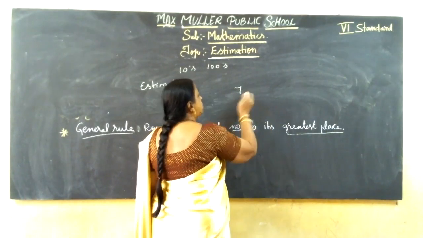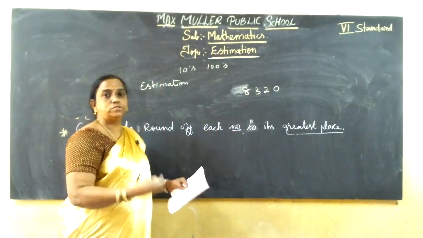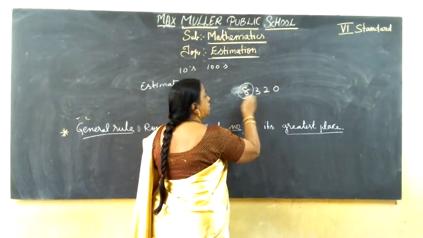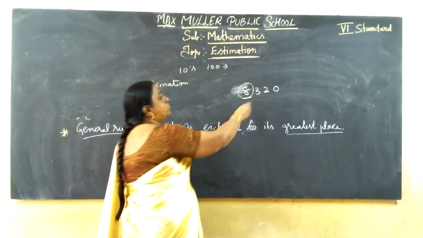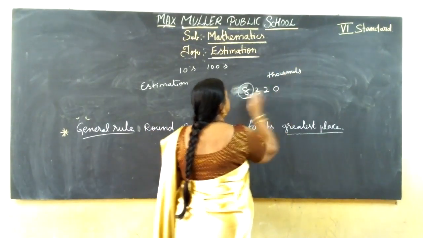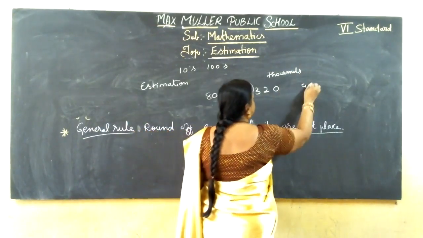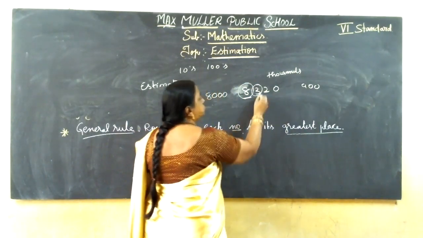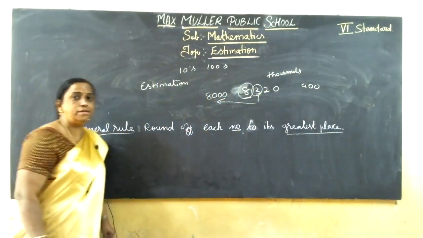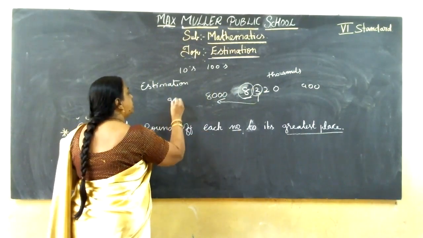For example, 8,320. They didn't give anything, just round off. So in that case, what you should do? You should take the highest place. Your highest place is what? Thousands. So you should round off nearest to thousands place. So 8,320 comes in between 8,000 or 9,000. Here the next number you should check. 3. 3 is what? Less than 5. So you should take 8,000. That's all. Clear now?